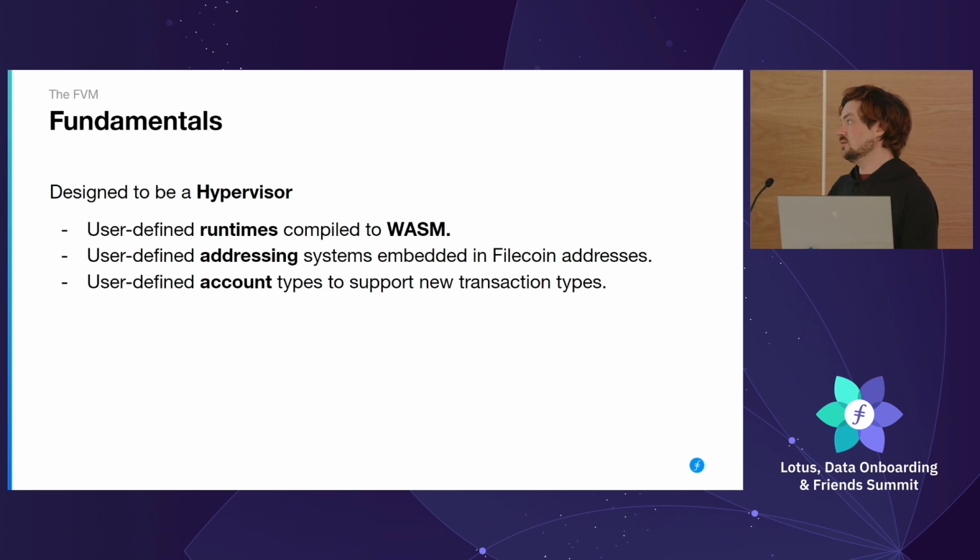Finally, we're adding user-defined account types. This is called account abstraction if you come from Ethereum. This will allow people to use MetaMask or whatever they need with the Filecoin network. You can also, again, use other systems. It doesn't have to be Ethereum. You'll be able to create your own account type and deploy that on the network, and people will be able to send messages, transactions, to the network using their favorite wallet or their favorite system.